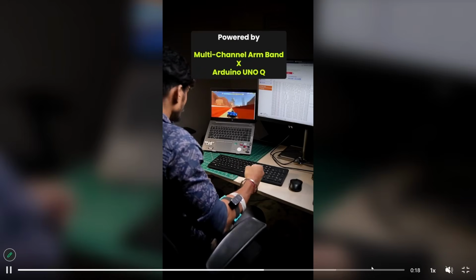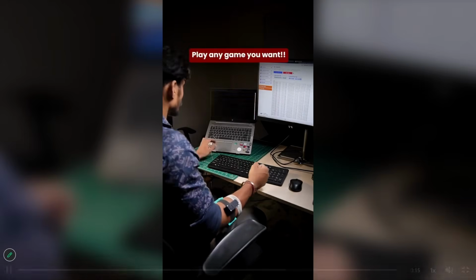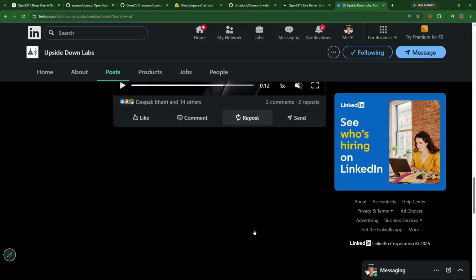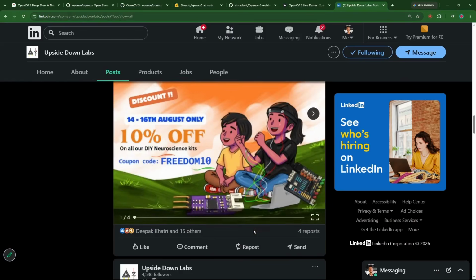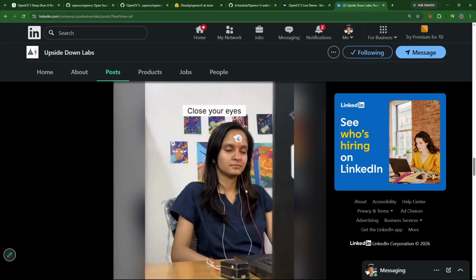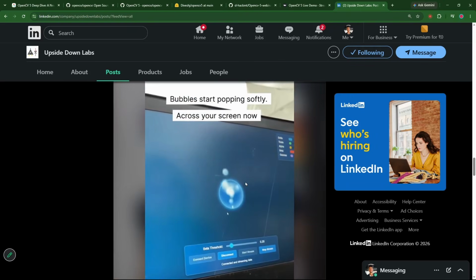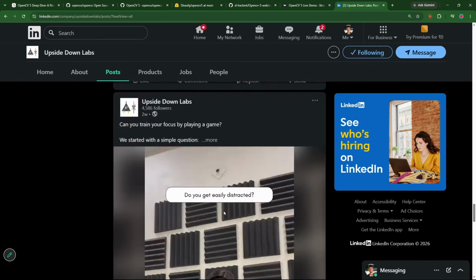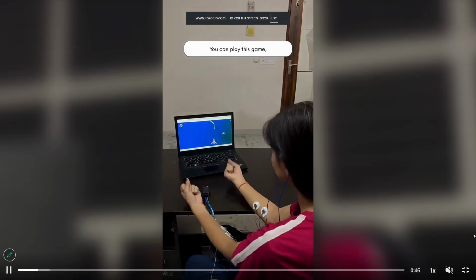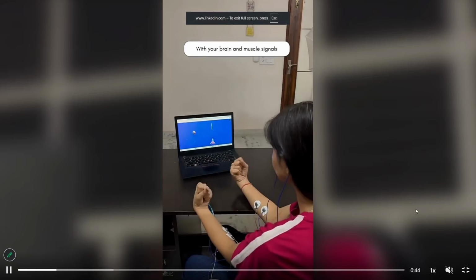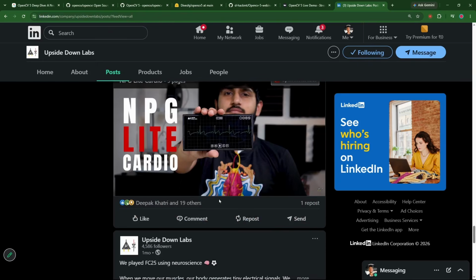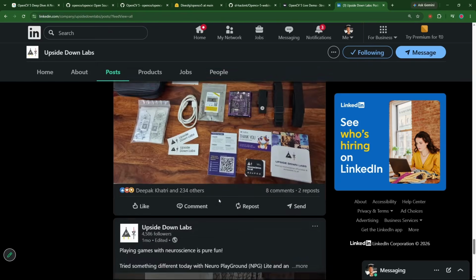So see, with hands, it is playing all these different games. They have really good solutions down there. Let me show you more good solutions. You can definitely check this out. I see, using this brain, she's making those bubbles and everything. And let me show you something good. Yeah, let us see this. See, with hands, she's playing all of this, right? This is neuroscience, where you are detecting the neural behavior of your body. So yes, please check this out. They are also doing amazing work.